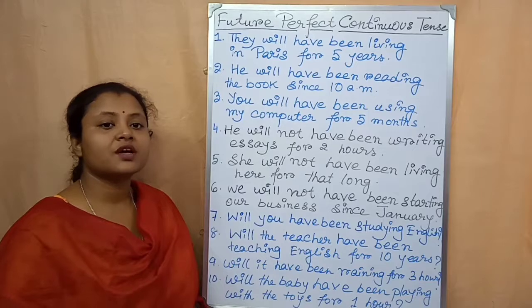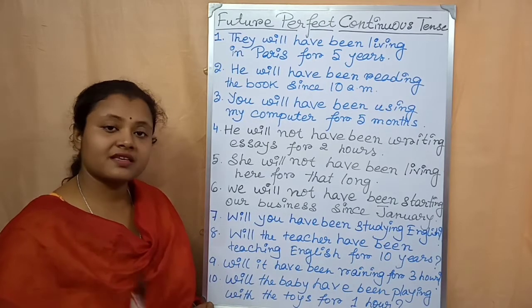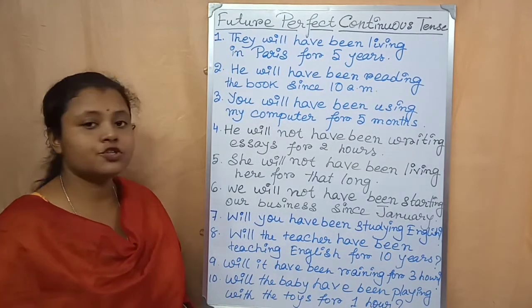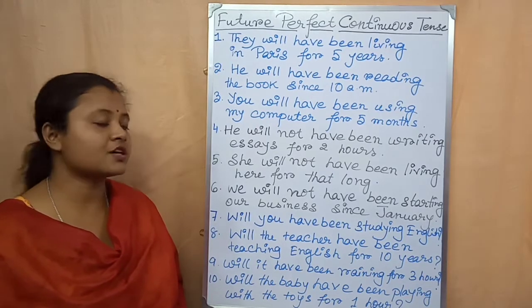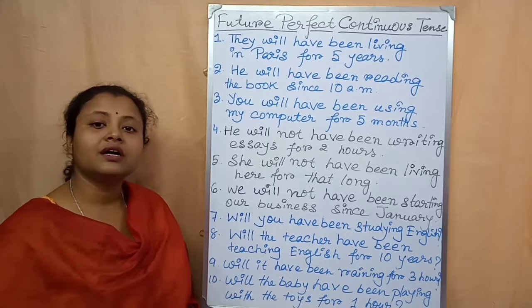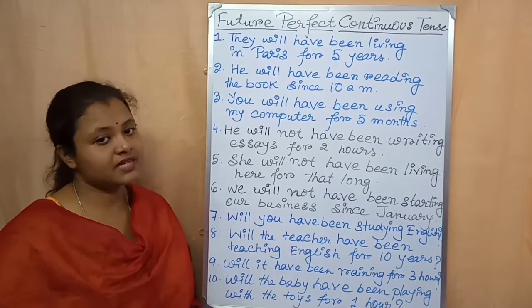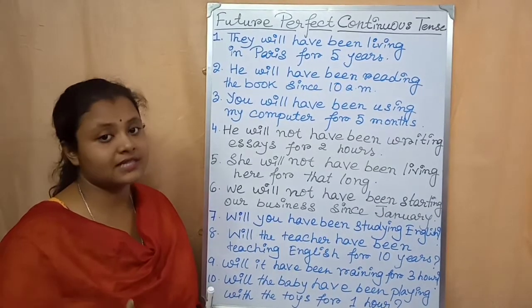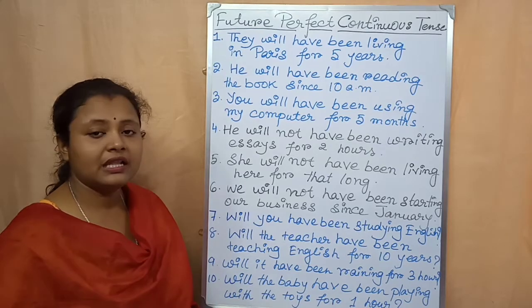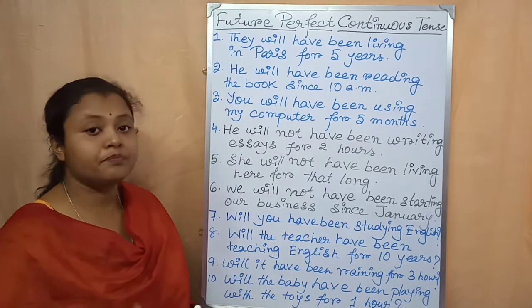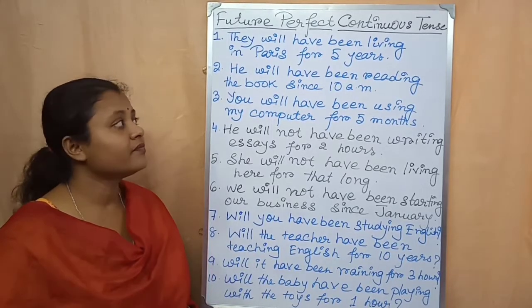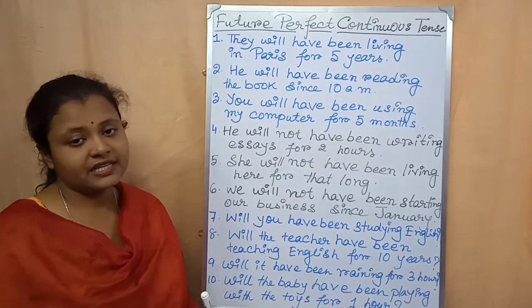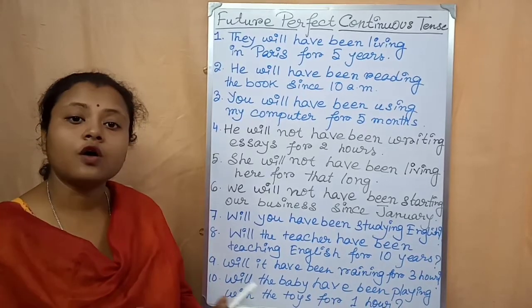Now students, we will discuss some of the examples from the future perfect continuous tense. But before the discussion, let me tell you about the rules of this tense. At first you have to write the subject, then will, then have, then been. After that the present form of the main verb, then ing. After that the rest of the sentence or object.